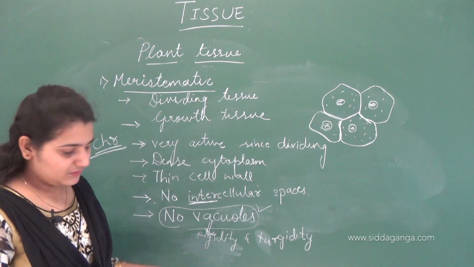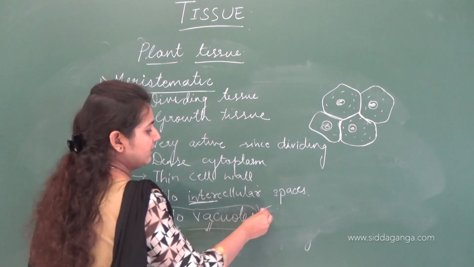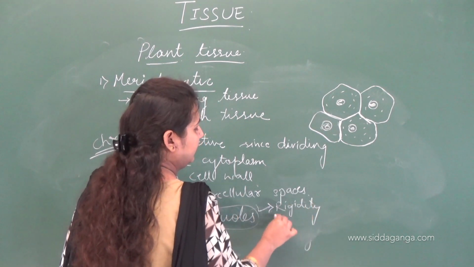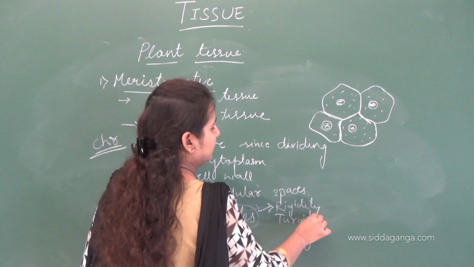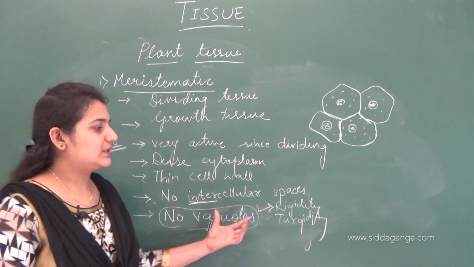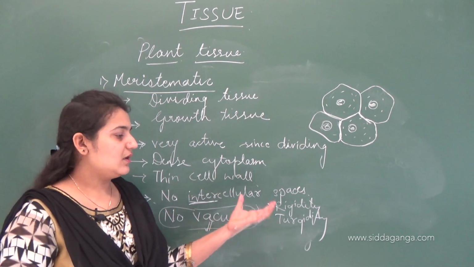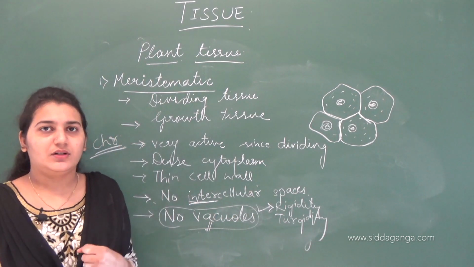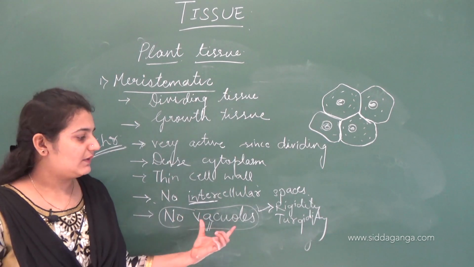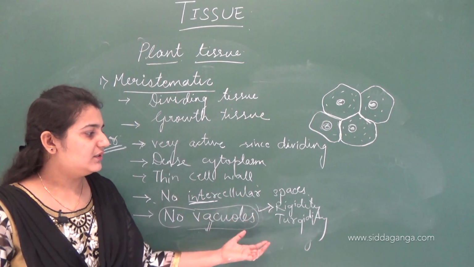Rigidity means the vacuole provides strength to the plant, and turgidity means the cell gets swollen up. The plant cells after uptake of water do not burst out because the vacuoles take in the water and swell up. So this provides rigidity and turgidity.